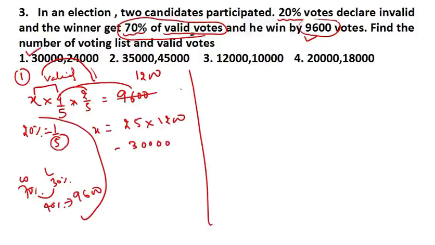And it is also asking you the valid votes. I told you this is the valid vote. So how do you find the valid votes? You just take the 30,000 in the voter list, and out of this, 4 by 5 of the votes are valid. So it is asking you, out of this voter list, how many votes are valid.